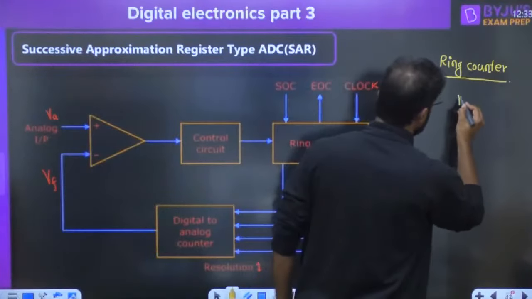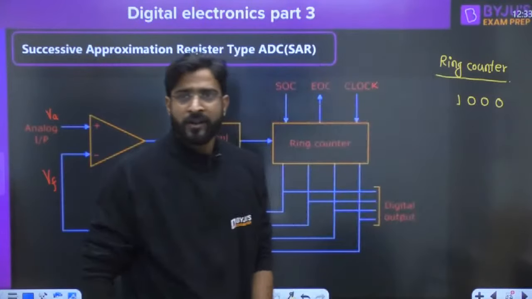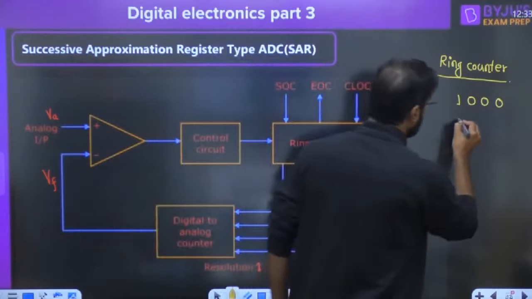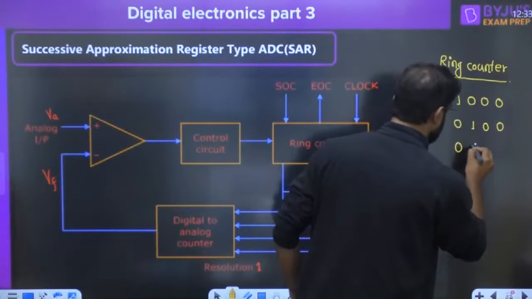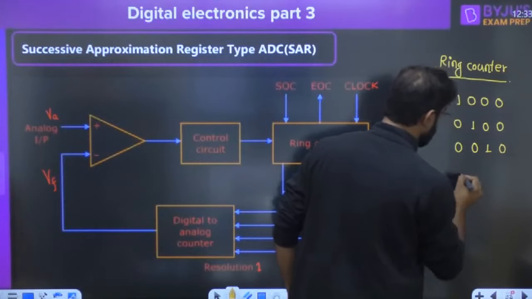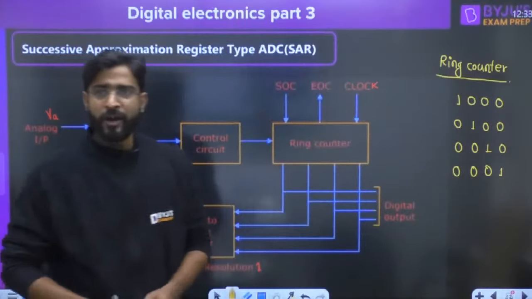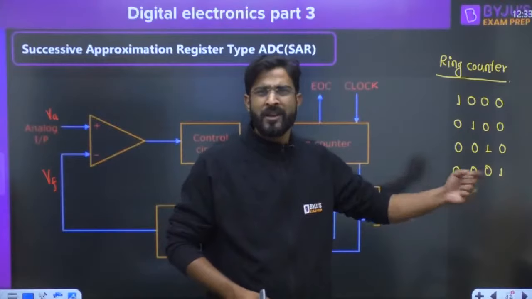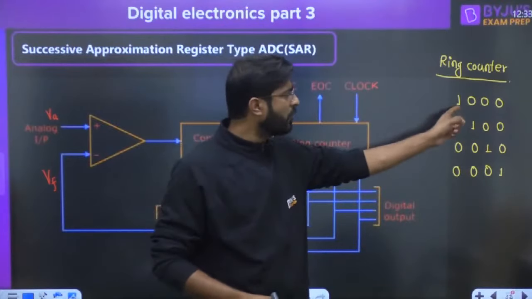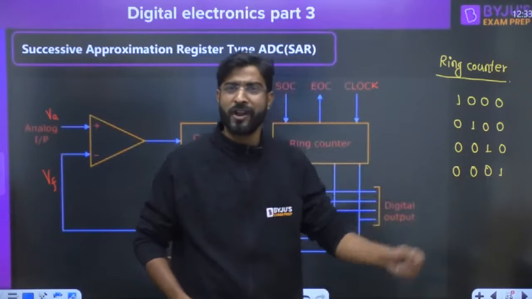Ring counter having the state 1. If the first clock is applied, this is the state. Now when the second clock is applied, this is the state. Now when the third clock is applied, this is the state. And now when the fourth clock is applied, this one is the state. So we already know that in the n-bit ring counter, the modulus is just n. In a ring counter, the MSB has the 1, and after that, that 1 is shifted among all the flip-flops. That's why it is called a ring counter, right?